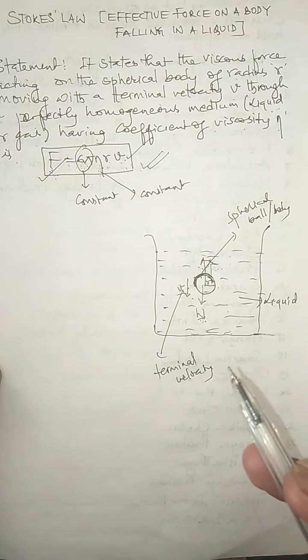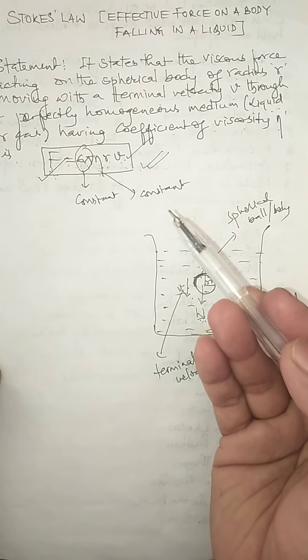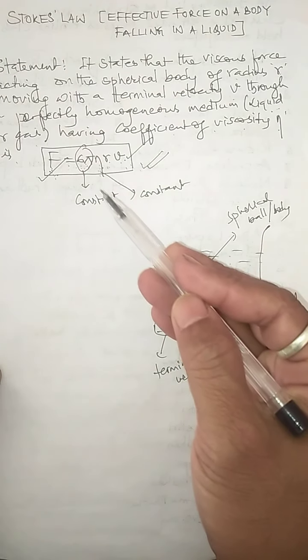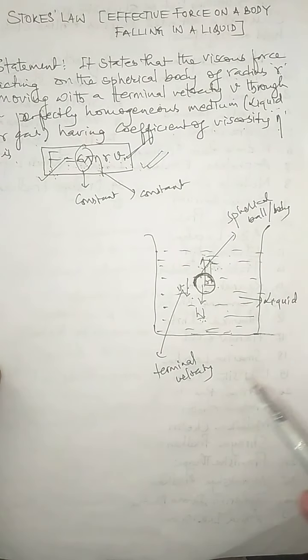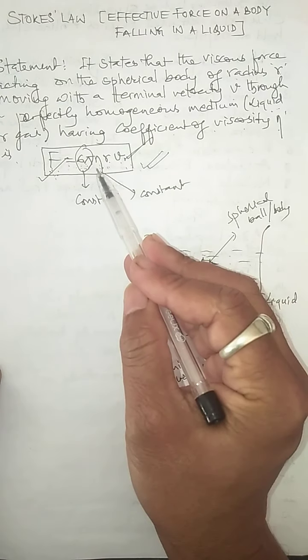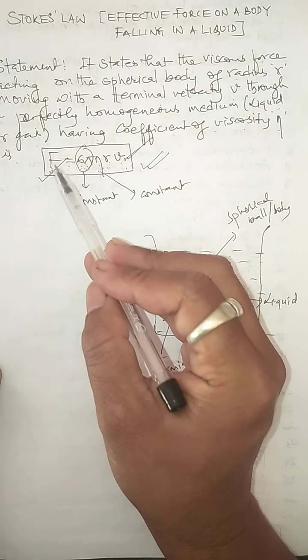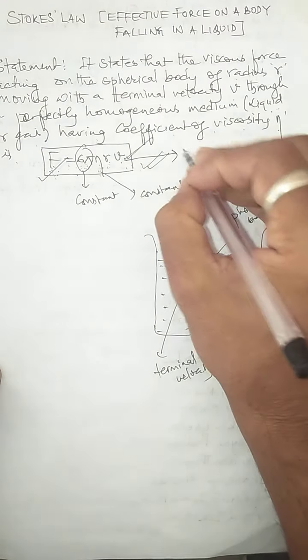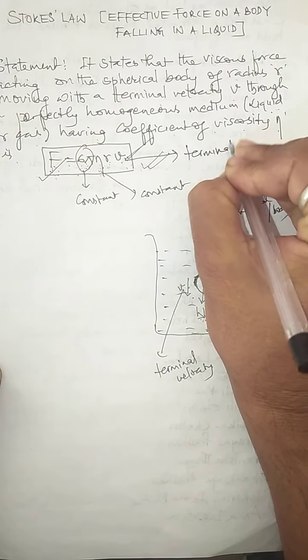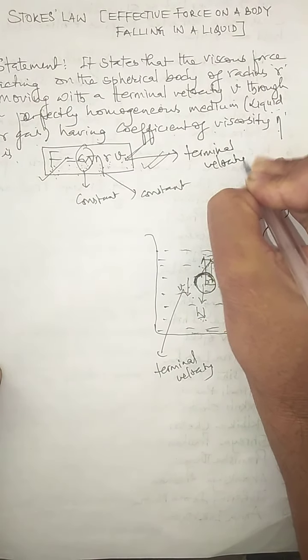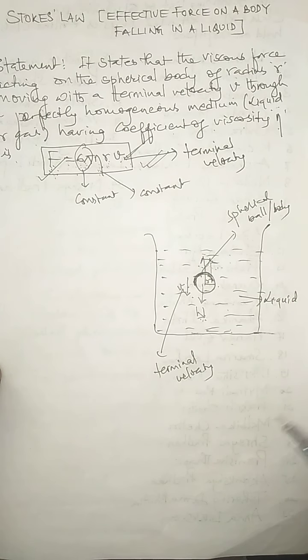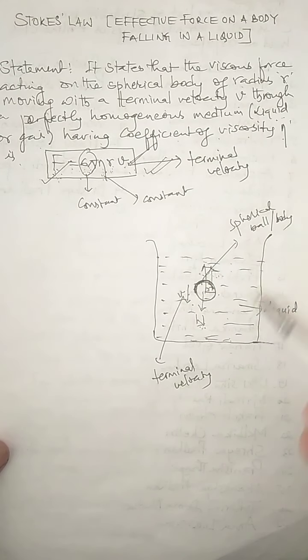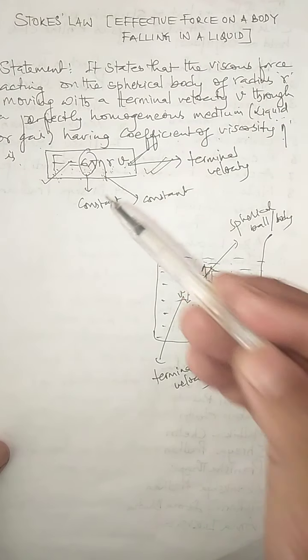With this observation, children, Stokes formulated a law so that the viscous force acting on the body can be expressed in terms of the terminal velocity of the body, and that is given by F equals 6 pi eta r v. But children, remember this part: this force, the viscous force, is measured when the velocity attained by the body is the terminal velocity. And from this viscous force expression, that is from Stokes' law, we can even derive the expression for terminal velocity.